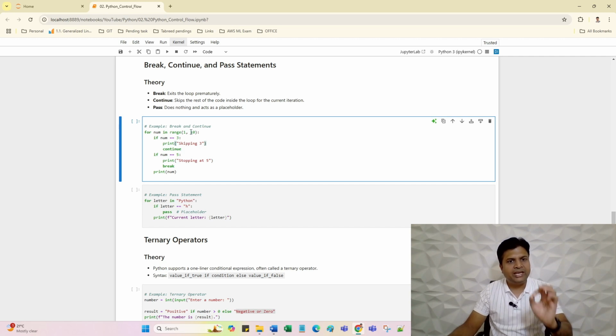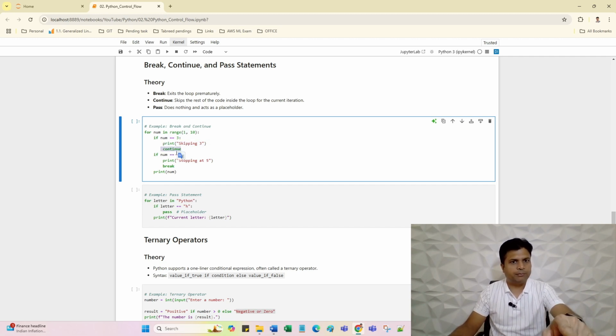For num in range 1 to 10. First time, what will be the value of num? 1. Is this condition true? No. Is this condition true? No. But here the value will print. Second time the condition will be false, again false, print. Third time the condition will be true, then this particular value will print.